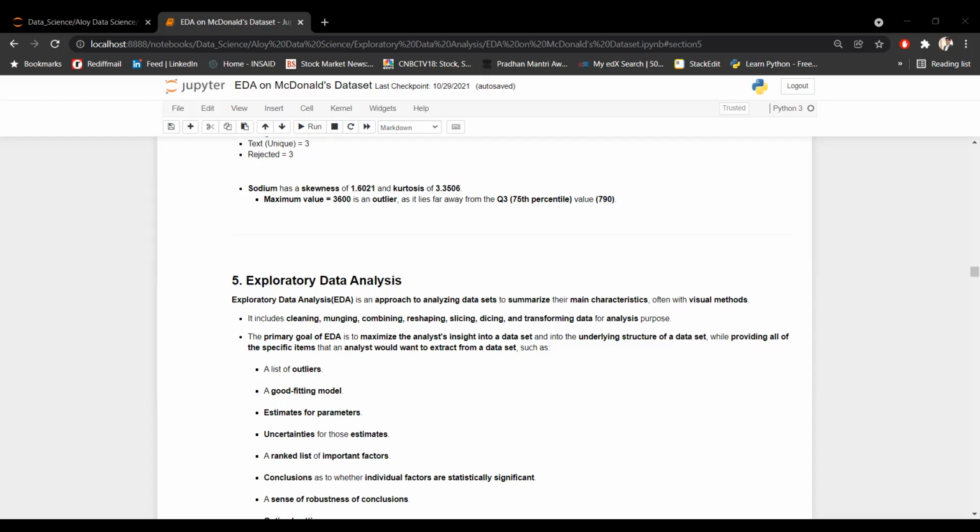So after post-profiling, once you know that everything is clear with your data, this is the step where you do your EDA. All these steps are nothing but your EDA, that is exploratory data analysis. Now EDA can be done using two techniques.